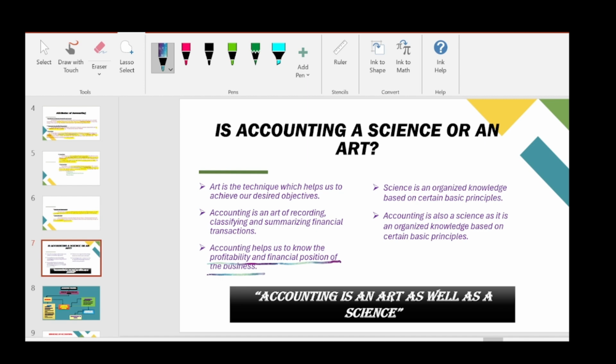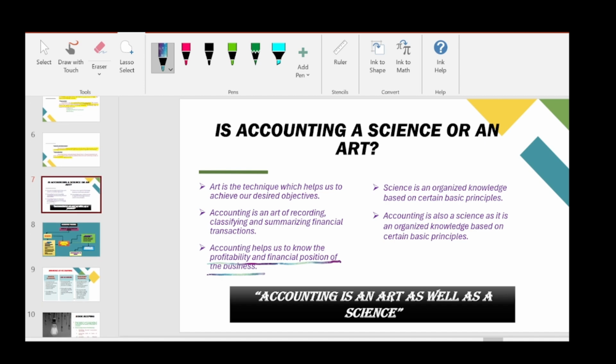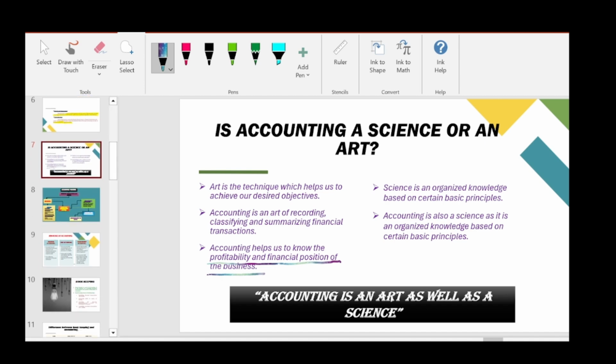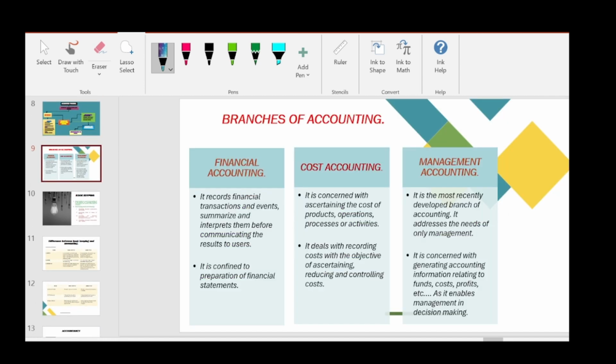So to make it easier, to implement uniformity, they have introduced some basic principles and assumptions in accounting. So accounting is also a science, as it is an organized knowledge based on certain basic principles. So yes, guys, accounting is an art as well as a science. With this, the answer to the question is completed. I guess everything is clear till now. Now let's move on to the next topic, branches of accounting.